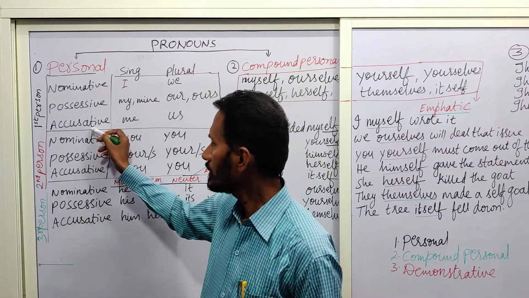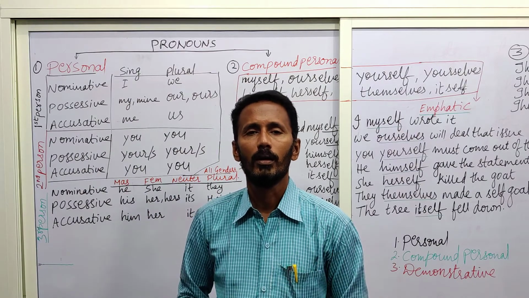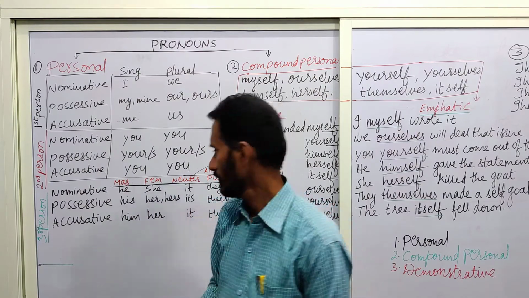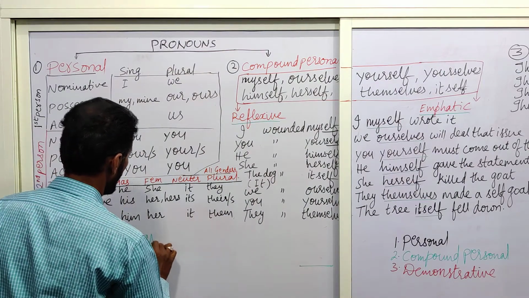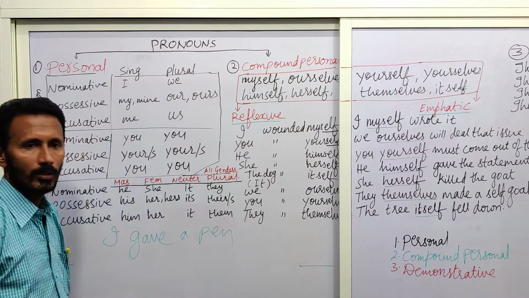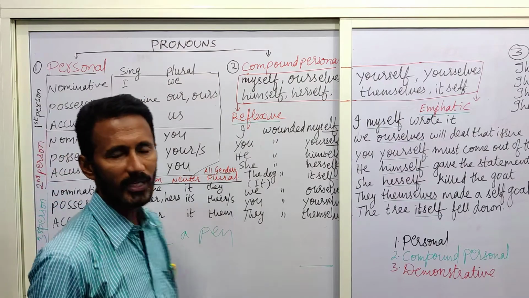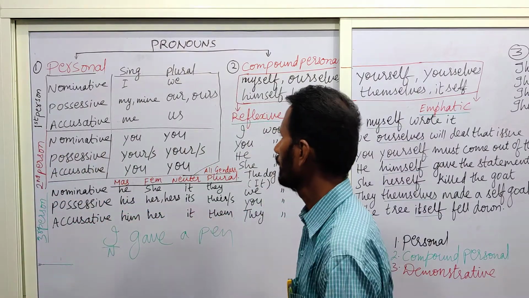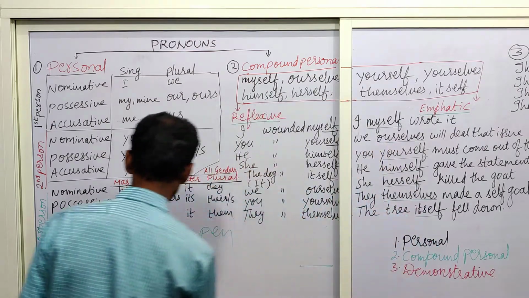And that which is in the object's place is called accusative case. For example, I gave a pen. In this sentence, this I is said to be in the nominative case. The same, I gave him a pen.